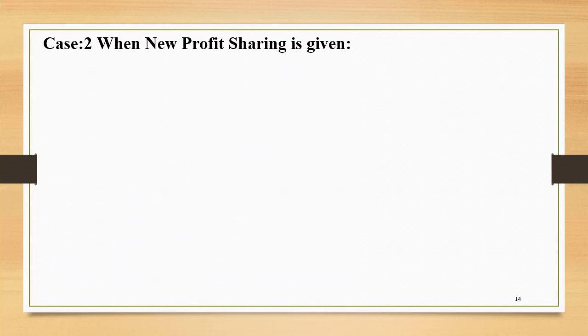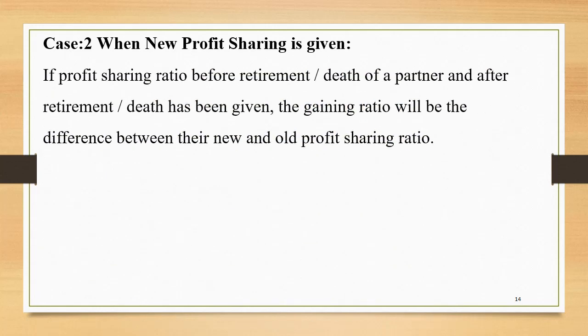Case 2, when the new profit sharing ratio is given. Now, in this type of sum, the old ratio is there, the new ratio is there, so it is easy for us to calculate the gaining ratio. Gain is equal to new minus old. If the profit sharing ratio before retirement or death of a partner and after retirement or death of a partner has been given, the gaining ratio will be the difference between their new and old profit sharing ratio.